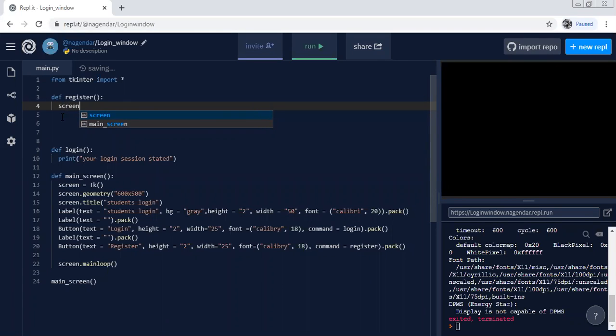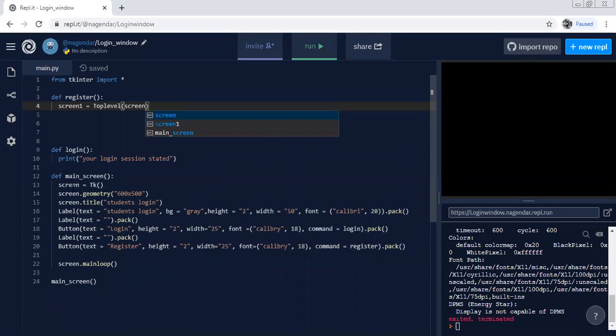Screen one. We say this one is screen one because screen is already defined here. So screen one is equal to Toplevel of the actual screen. That's why I am saying that when register is opened, screen one, which means the second window, needs to open on the earlier screen. Is it or not? Right?